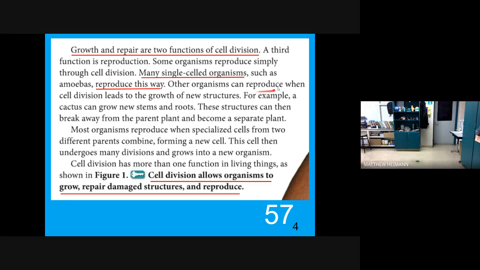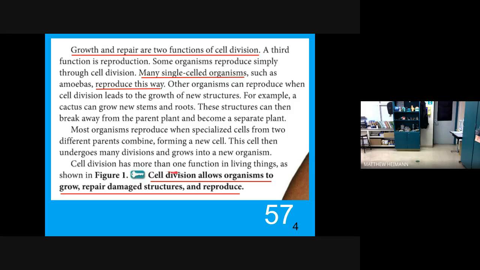Many single-celled organisms, such as amoebas, reproduce this way. Other organisms can reproduce when cell division leads to growth of new structures. For example, a cactus can grow new stems and roots. These structures can then break away from the parent plant and become a separate plant. Most organisms reproduce when specialized cells from two different parents combine, forming a new cell. So that would be like how mammals do it, humans, animals. This cell then undergoes many divisions and grows into a new organism.